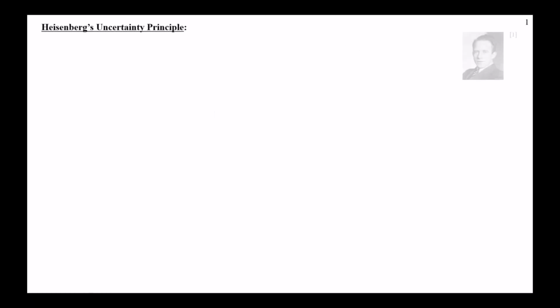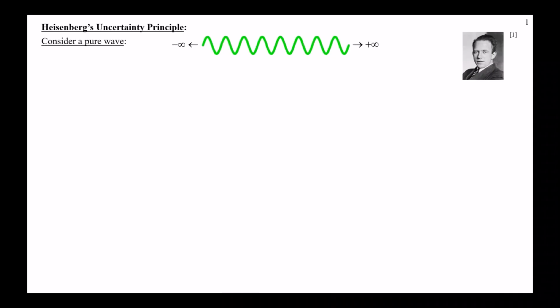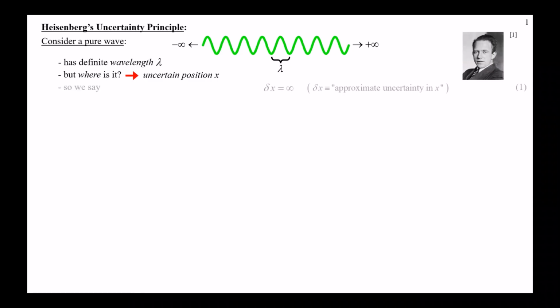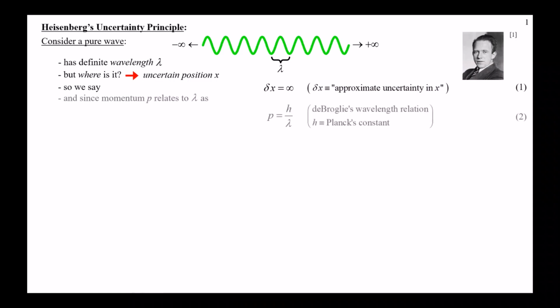So let's start by talking about Heisenberg's uncertainty principle. First, consider a pure wave going from negative infinity to positive infinity, and it has a definite wavelength lambda, which is the distance between two consecutive troughs or peaks. And the question is, where is it? We're uncertain about the position. In fact, we're so uncertain that we say our approximate uncertainty in x is infinity, because we really just don't know where this thing is. It's kind of everywhere.